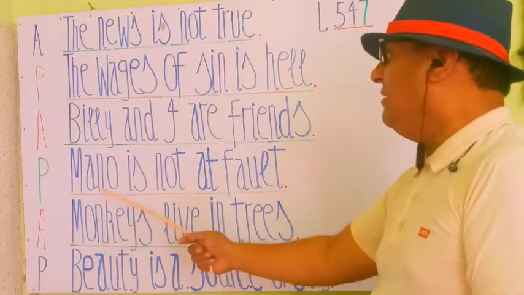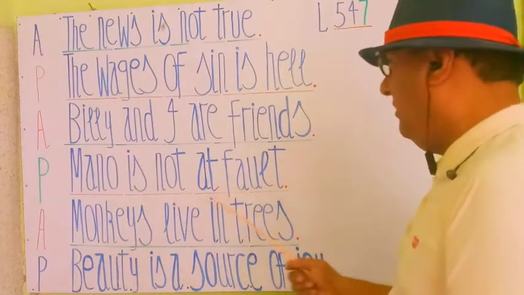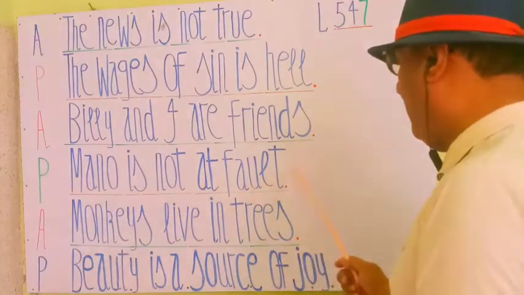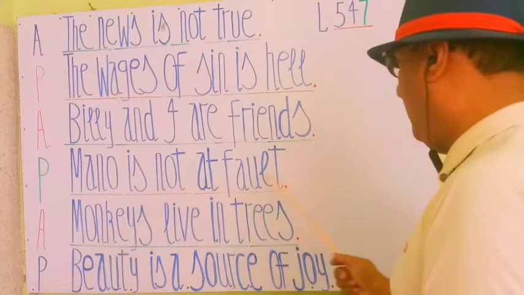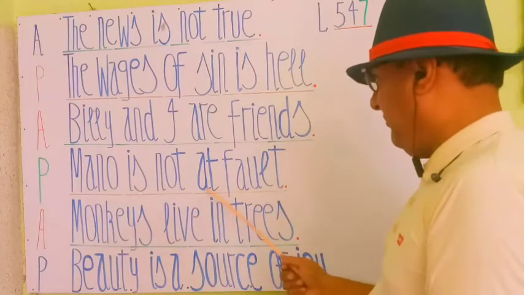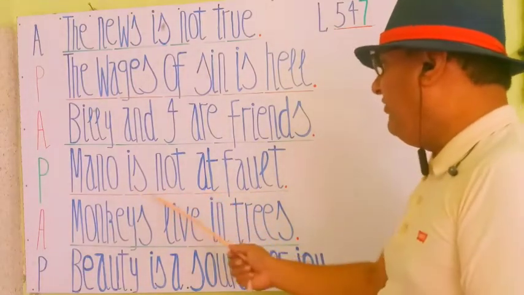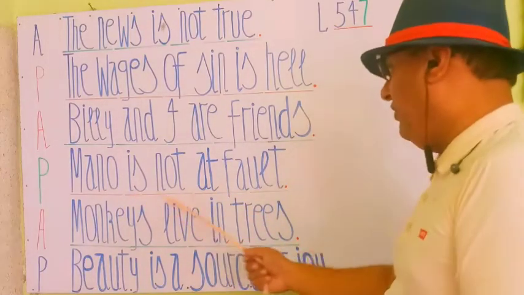And next is, Mano is not at fault. The preposition at is used. So Mano is not at fault. Before fault we add the preposition at. Mano is not at fault.